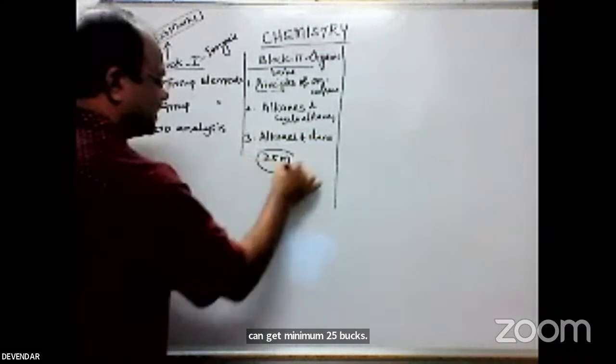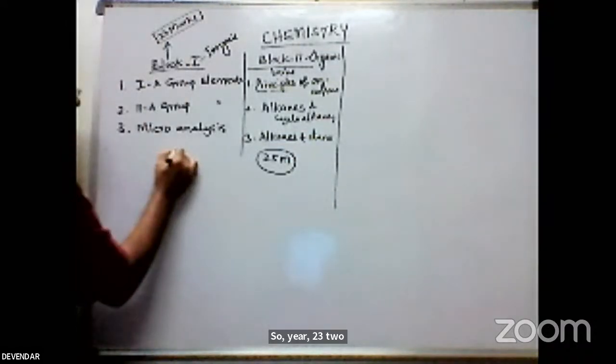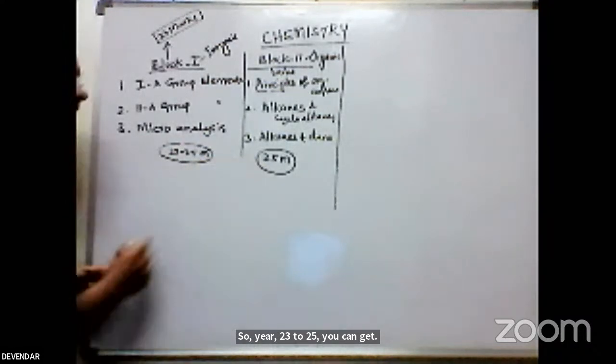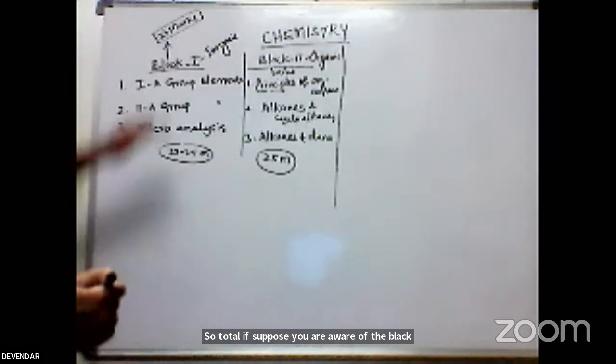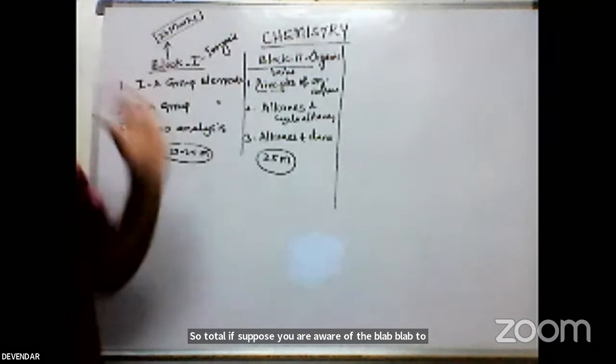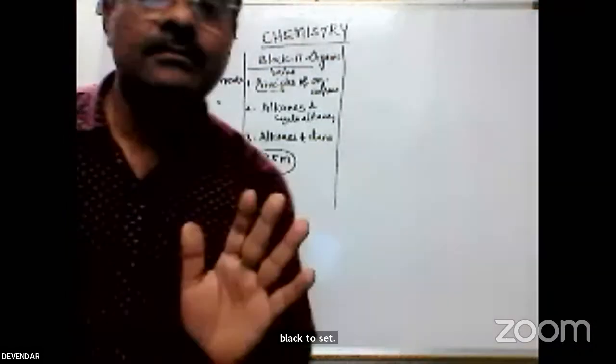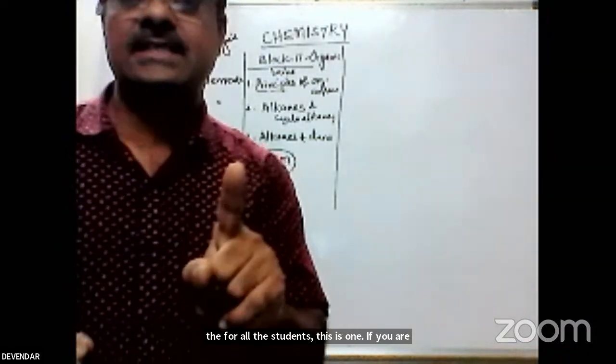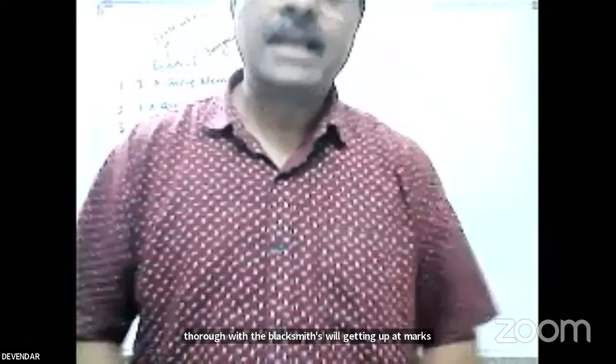So here you can get 23 to 25. Suppose you are aware of block 1 and block 2, sir, you are not having time, sir. Suppose I'm not saying this for all the students. If you are thorough with the 4 blocks, you will definitely get up to 80 marks. Suppose you are doing some jobs, sir, I'm not getting any time, sir.